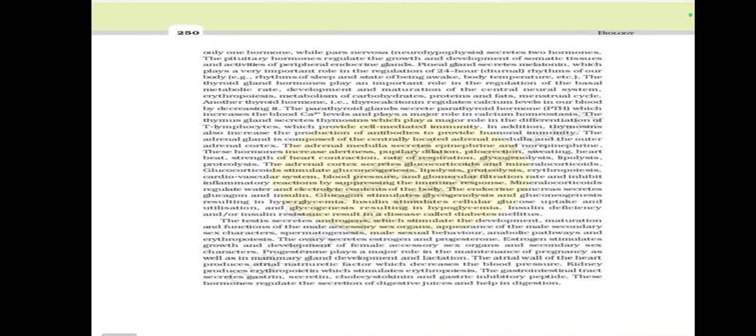The atrial wall of the heart produces atrial natriuretic factor, which decreases the blood pressure. The kidney produces erythropoietin, which stimulates erythropoiesis, and the gastrointestinal tract secretes secretin, cholecystokinin, and gastric inhibitory peptide. These hormones regulate the secretion of digestive juices and help in digestion.